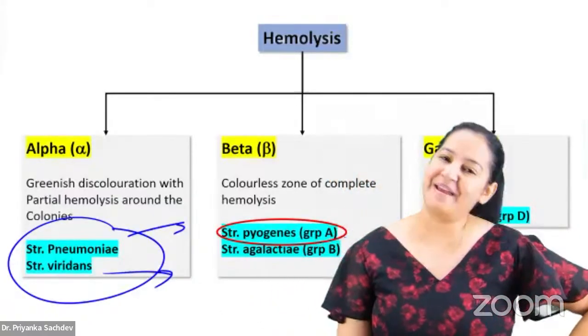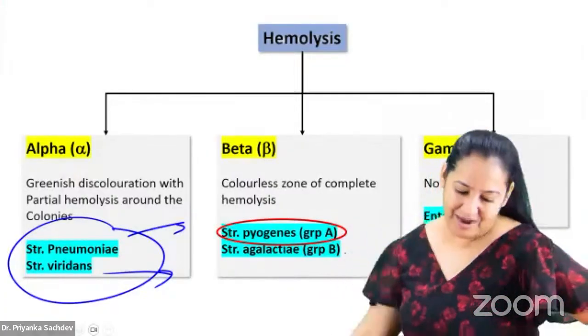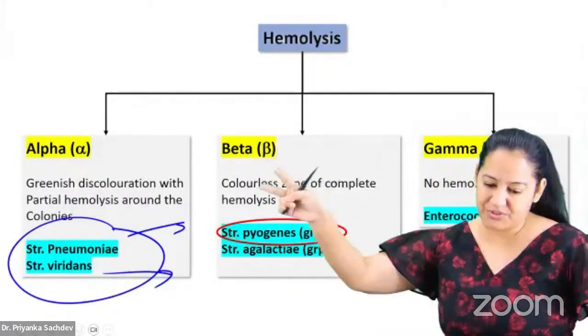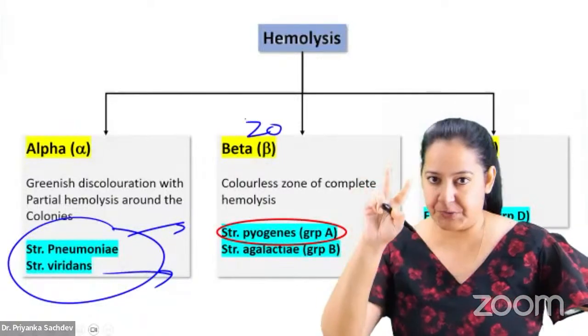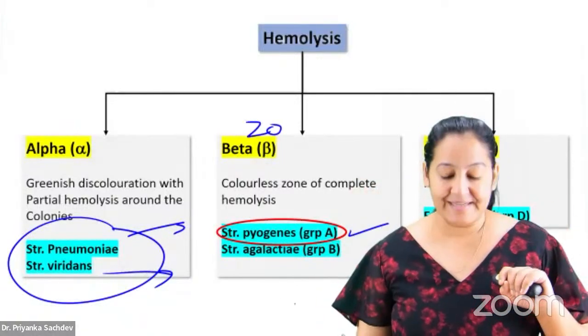Let's come to beta hemolytic. In beta hemolytic also, I want to teach you 2. Which 2? Group A and Group B. Although beta are 20, I will teach you only 2. Group A is known as pyogenes. Say yes.